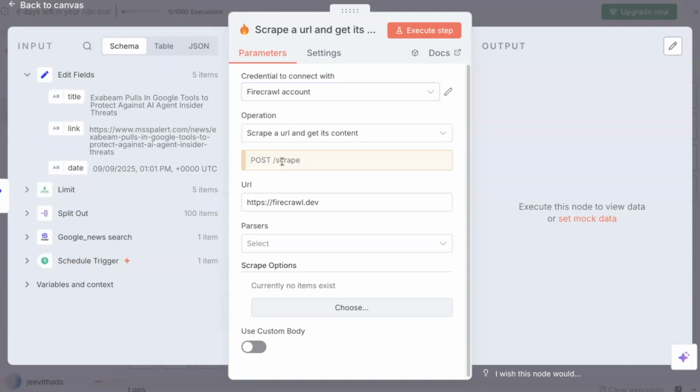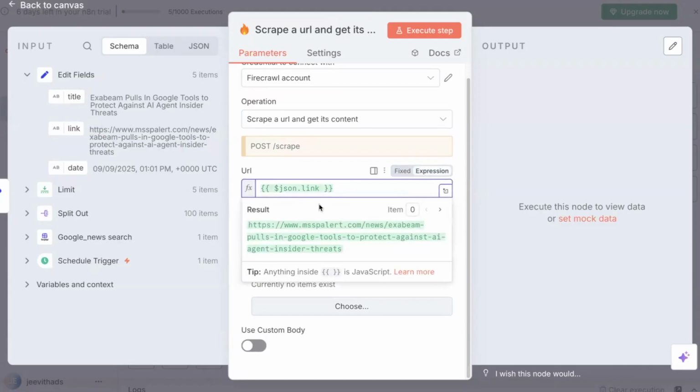And then here, scrape a URL. What you have to scrape is this link, right? Just paste that link. So this is going to be the JSON link. Every time it takes a link and extracts the content of that particular page.